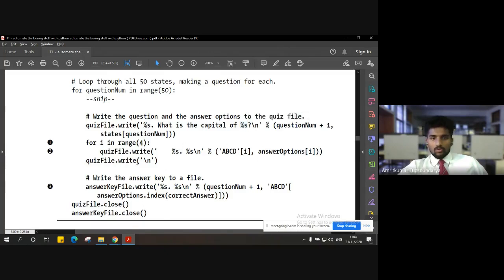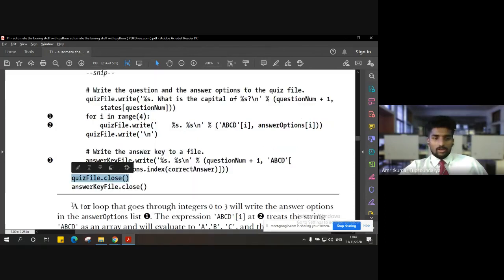So once we have that, we are going to write the answer key to that file using this command, that is answerKeyFile.write %s.%s with the question number +1 and whatever the answer ABCD options, and then the correct answer, and then we write to the quiz file, right? And to the answer key also, right? So both the files are open. We have to close the files.